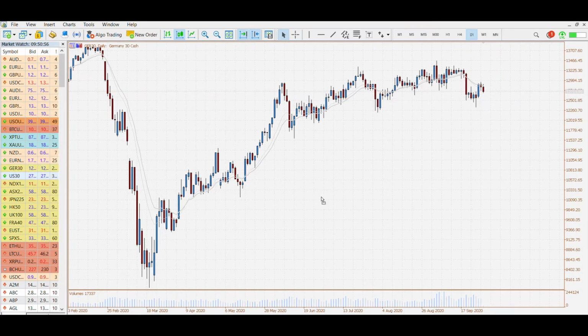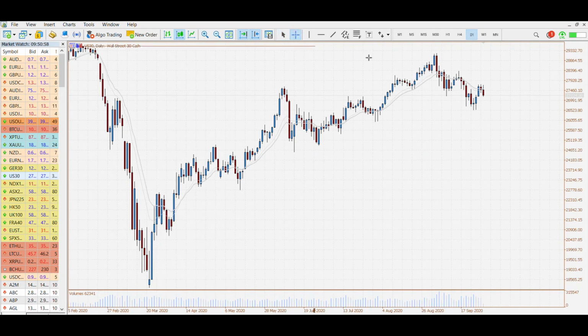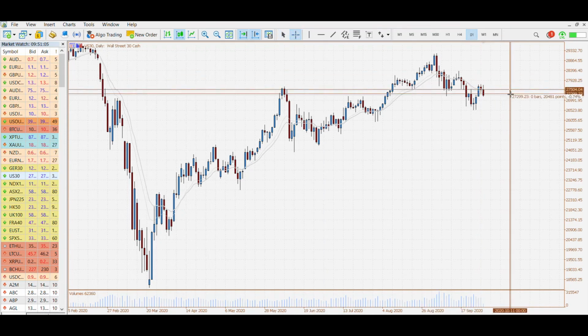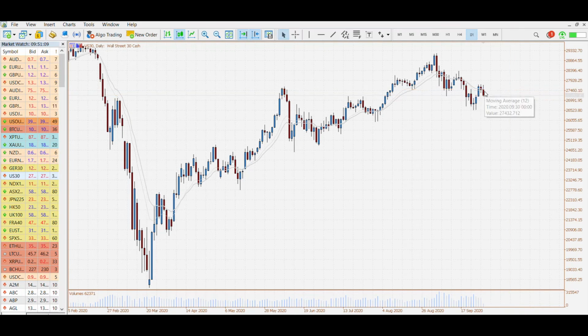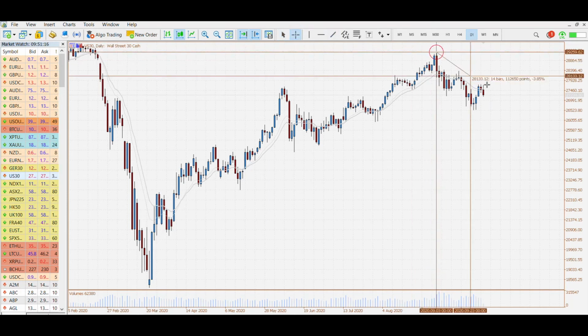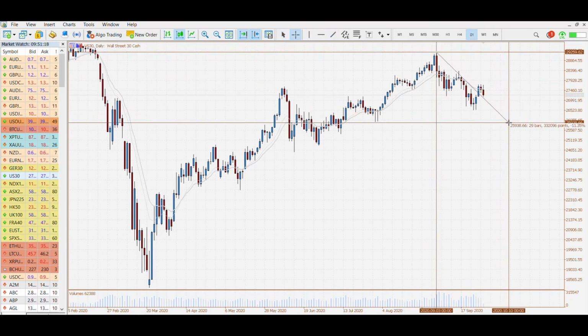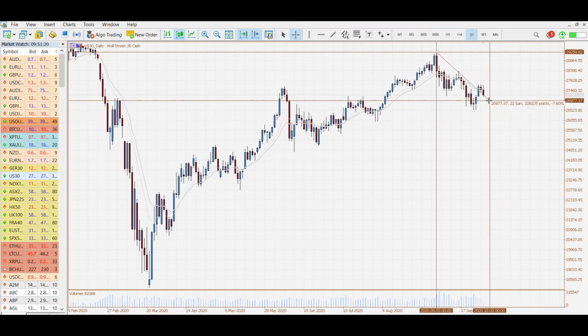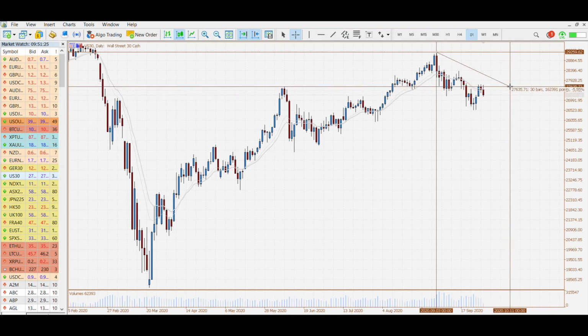And the US 30 is a similar pattern. We've seen this failed rally higher today, and currently we're seeing a move lower that is just over 1% in total. So it'll be interesting to see if we get a further pullback. After this trend break, will we see a slide back lower, or will we see a new higher low develop, and could we see a new shot at the current resistance that stands?